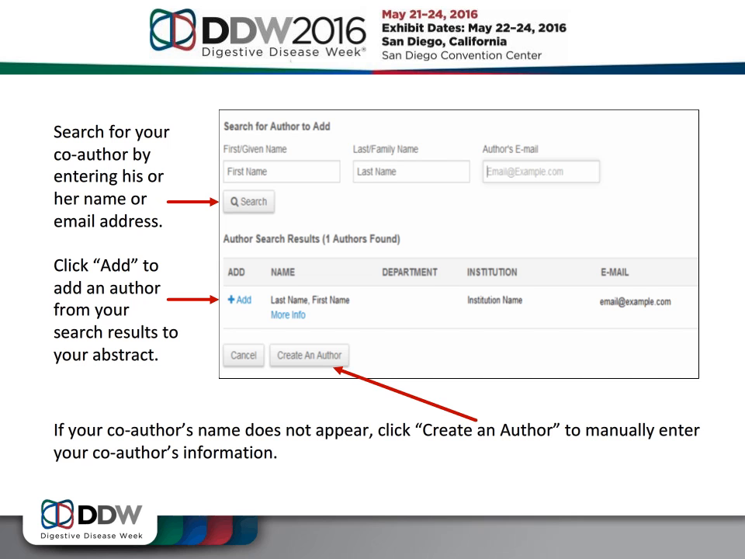If you have searched and cannot locate an account for your co-author, click the Create an Author button. Then, enter your co-author's information and click Submit Created Author. When adding a new author, you will be asked to enter the author's name, email address, and institution.